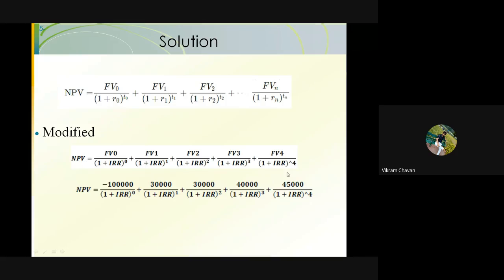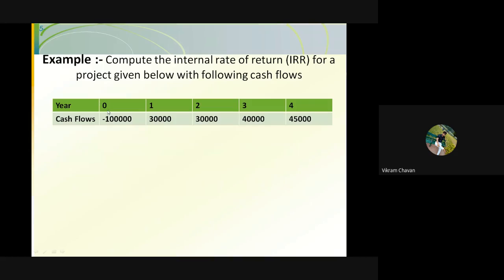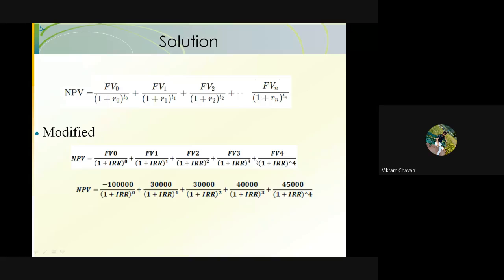Here we have constrained this formula up to FV4, because we have only years from 0 to 4, so the final value of T is 4. In this manner we can put whatever future cash flow values there are into the equation.